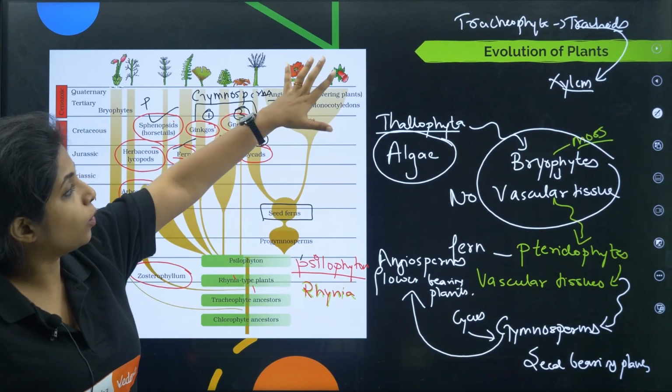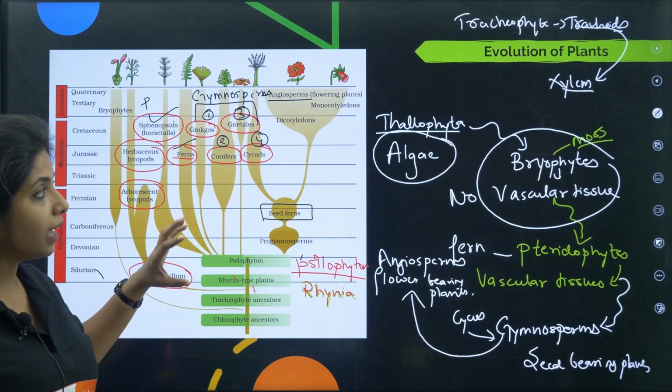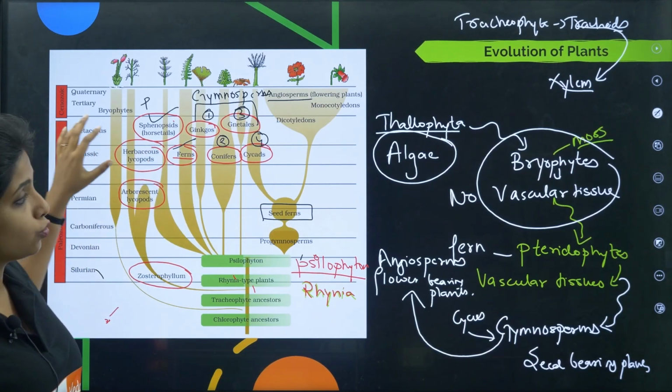From seed ferns came what? Your angiosperms and everything like that. Okay. So what is the era where gymnosperms are dominant, children? It is the Mesozoic era.